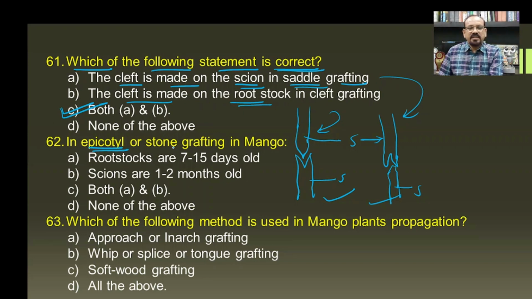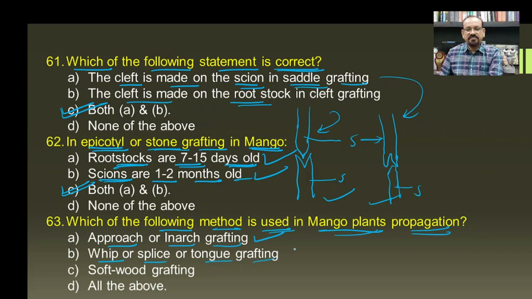In epicotyl or the stone grafting in mango, the rootstocks are 7 to 15 days old, this is correct one, and the scion are 1 to 2 months old, and this is also the correct one, and hence C will be the correct answer for this question. Then which of the following method is used in mango plants propagation? Number one, approach or the in-arch grafting, this is correct, which is used for the cultivation of the mango. Then whip, splice or the tongue grafting, this is also one of the practices which are used in the mango propagation.